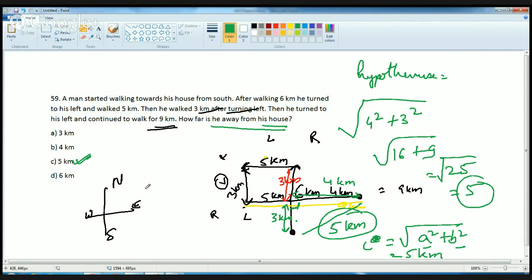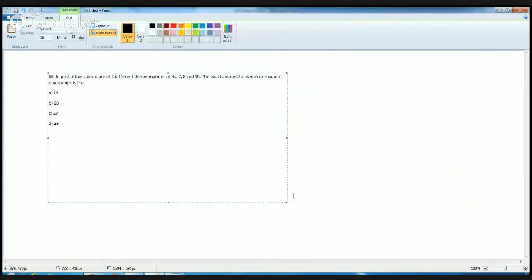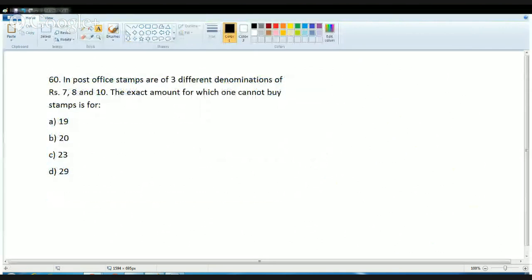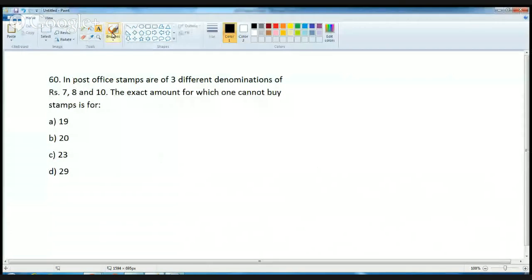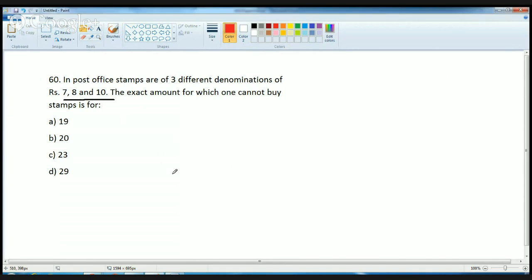Now finally, in this question what we would be doing is, we would be looking into the answers and trying to find out which answer won't be possible. So there are 3 options, 7, 8 and 10, 3 different denominations of stamps available. If I try to find combinations of these 7, 8 and 10, what can be the possible answers? How can I reach 29?